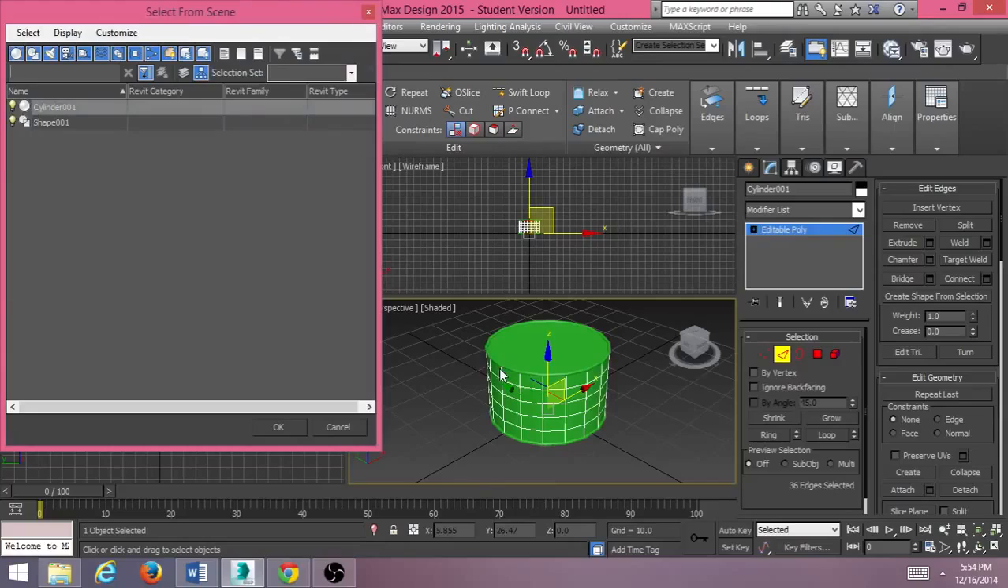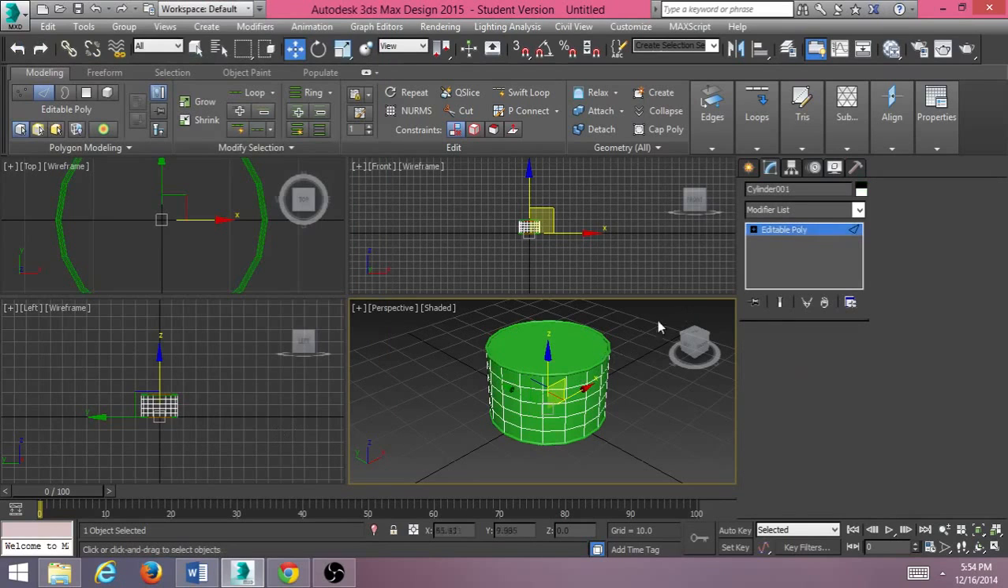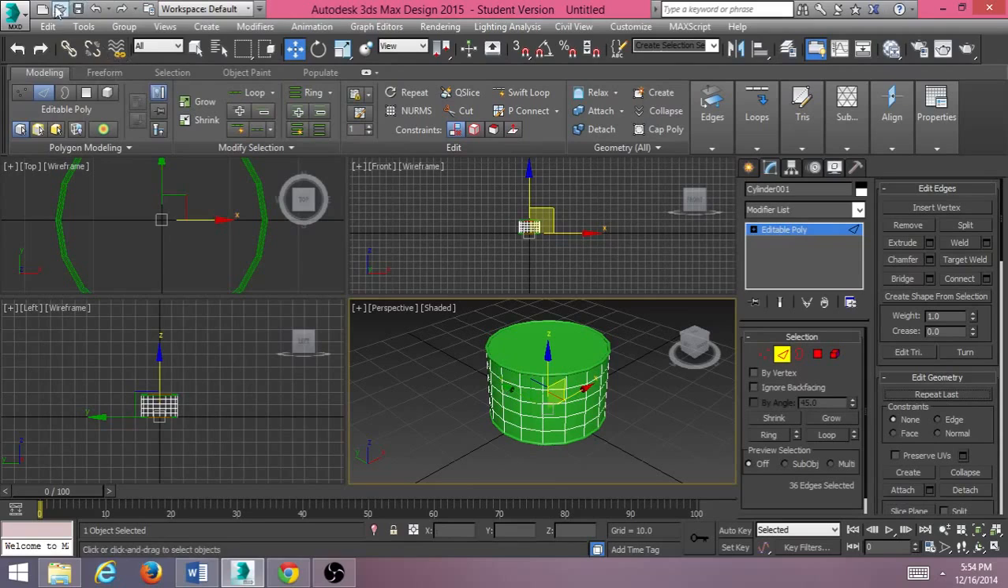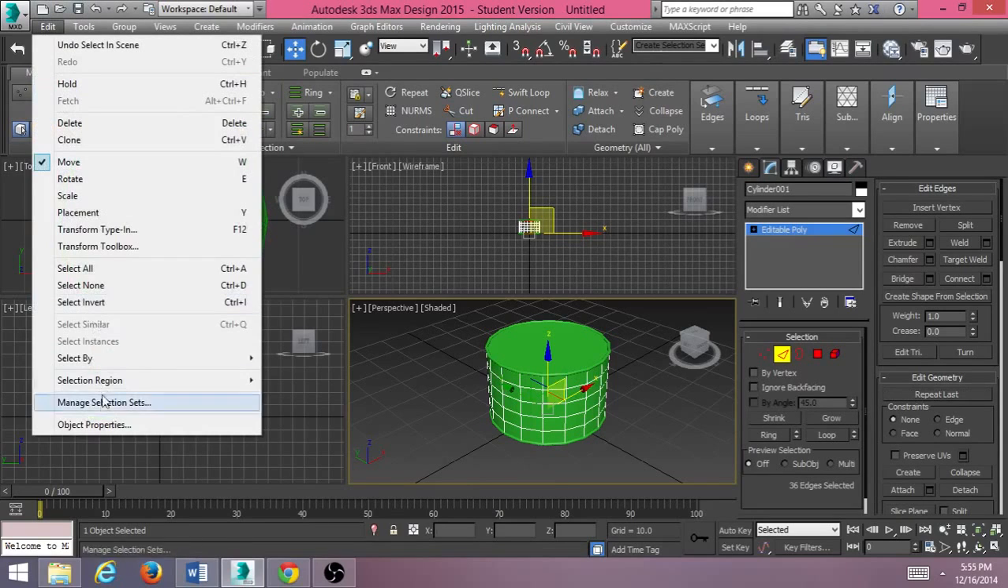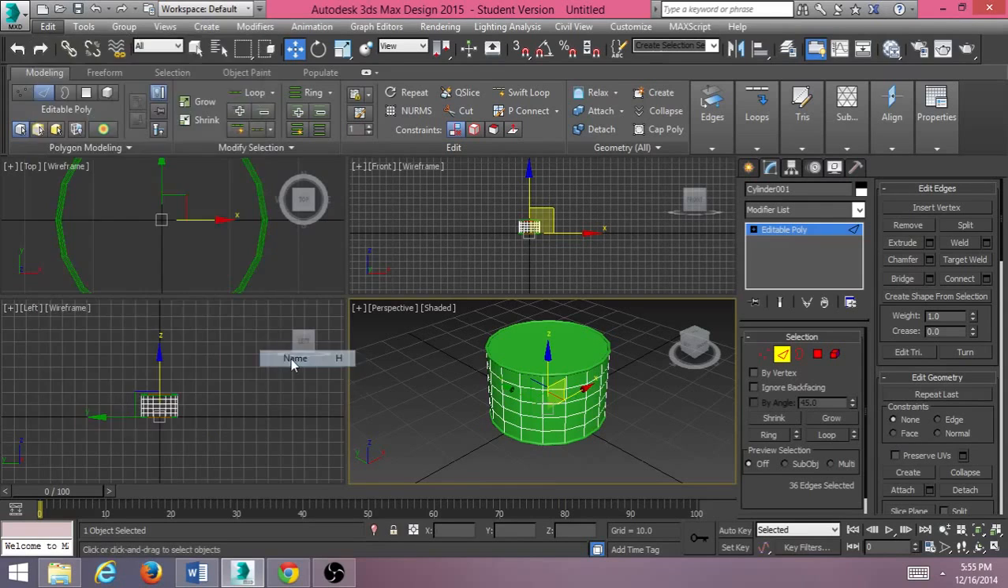If you hit H on your keyboard and you turn off, you can see there's two shapes here now. You can turn off this top, the cylinder that we were on, and you can just see the top and bottom areas that we created the shape. So I'll turn this back on for now, and OK. That can also be accessed by going Edit, Select by Name, or hitting H on the keyboard.